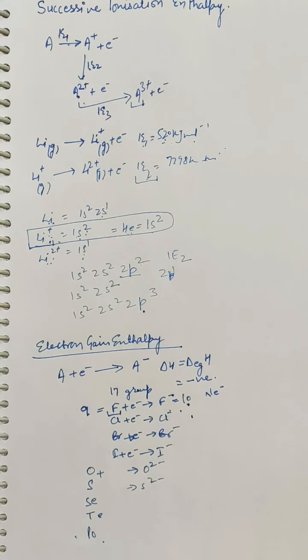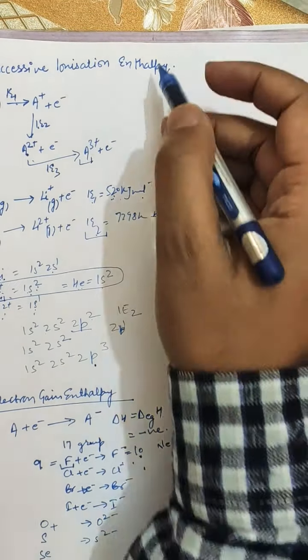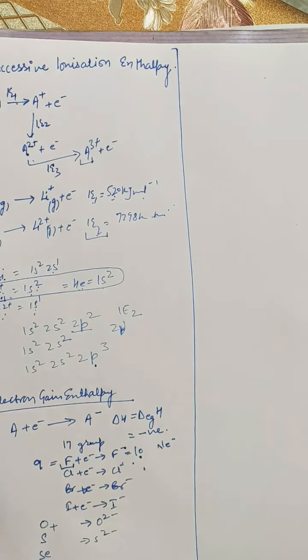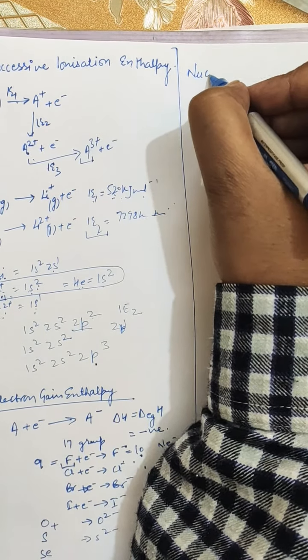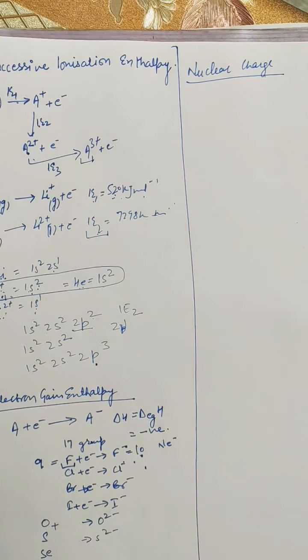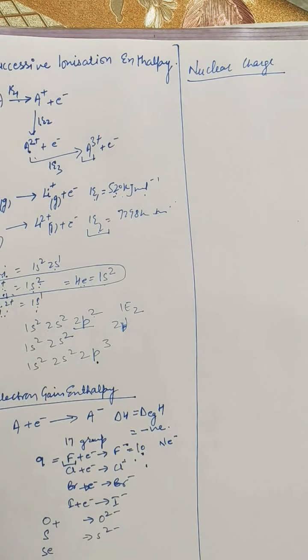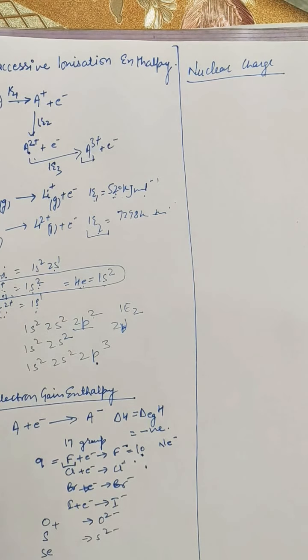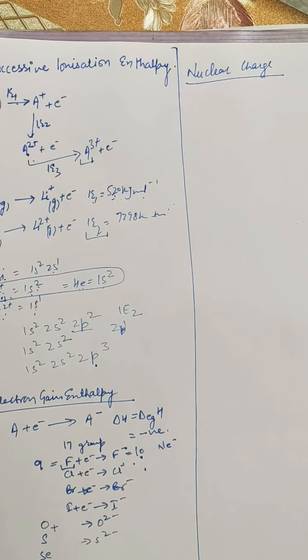Now the factors on which electron gain enthalpy depends. First is the nuclear charge. Similarly to ionization energy, electron gain enthalpy also depends upon the nuclear charge. The electron gain enthalpy becomes more negative as the nuclear charge increases. This is due to the greater attraction for the incoming electron if the nuclear charge is high.